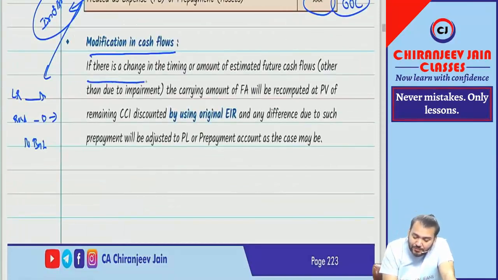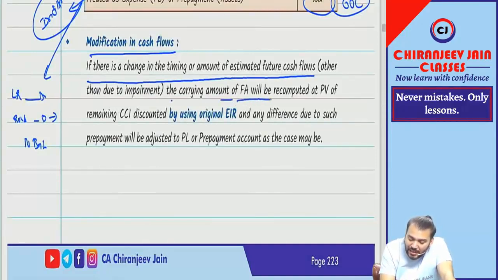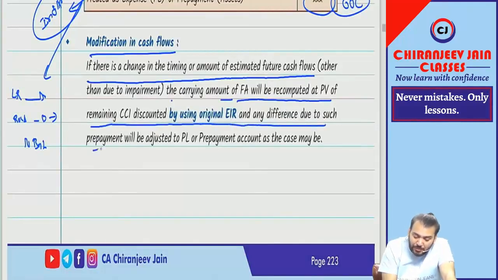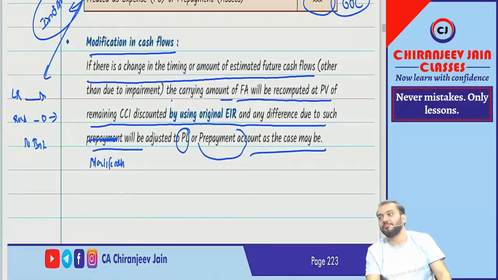If there is a change in the timing or amount of estimated future cash flow, the carrying amount of the financial asset will be recomputed at the present value of the remaining contractual cash inflow discounted using the original EIR. Any difference due to such prepayment, or whatever kind of modification, will be adjusted in P&L or the prepayment account as the case may be. Understood?